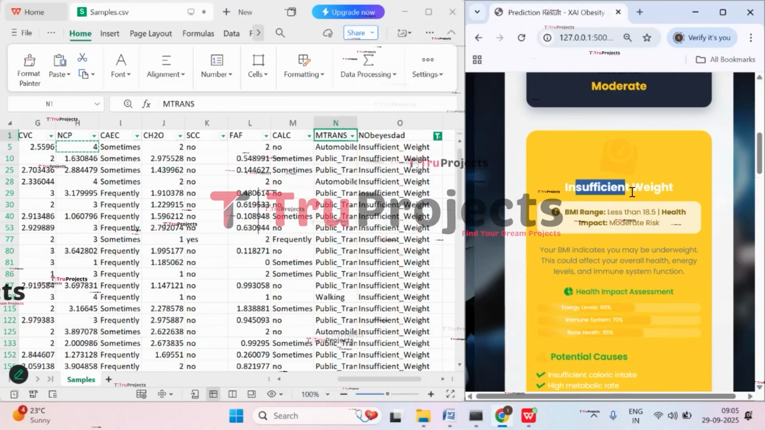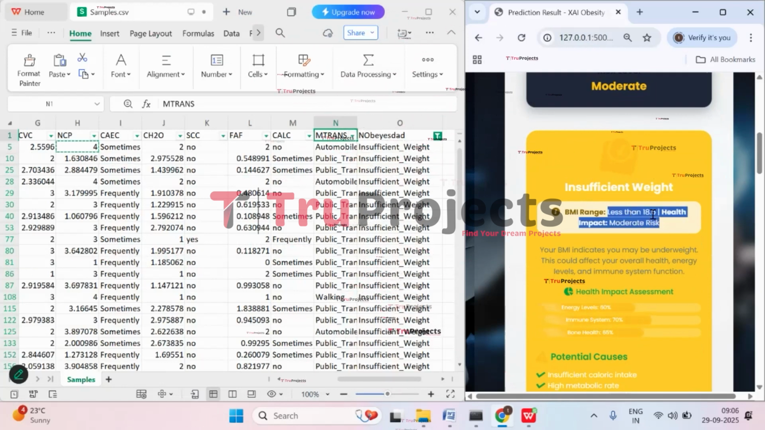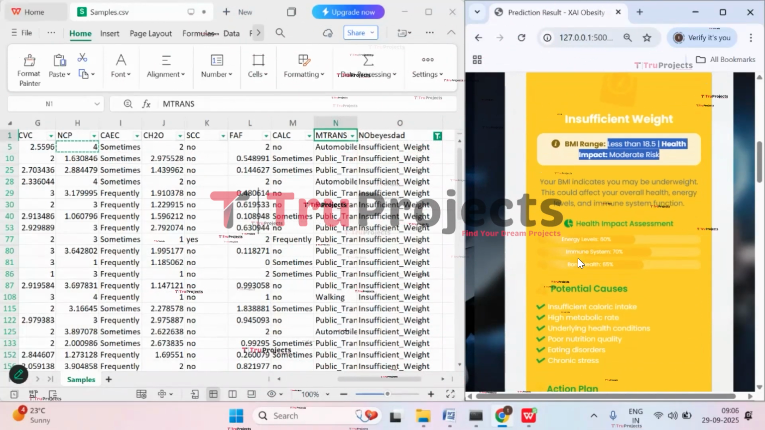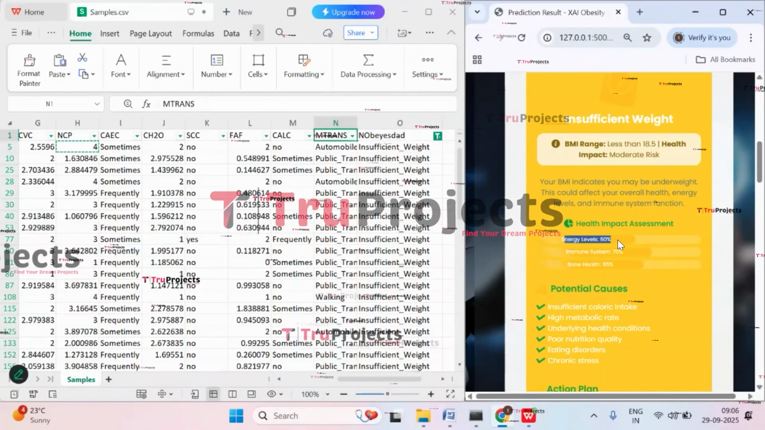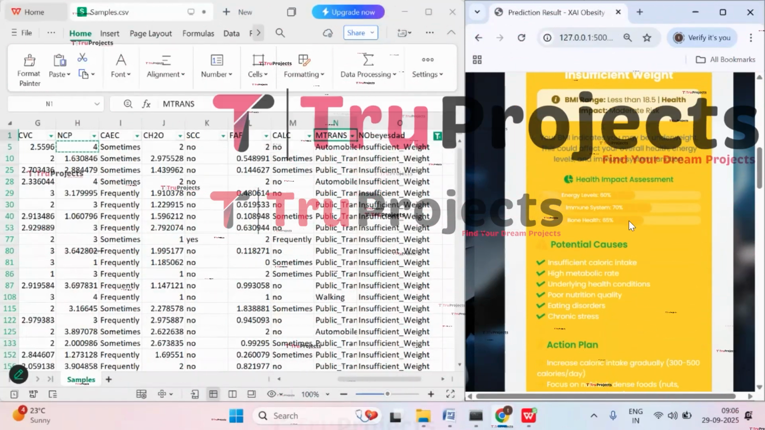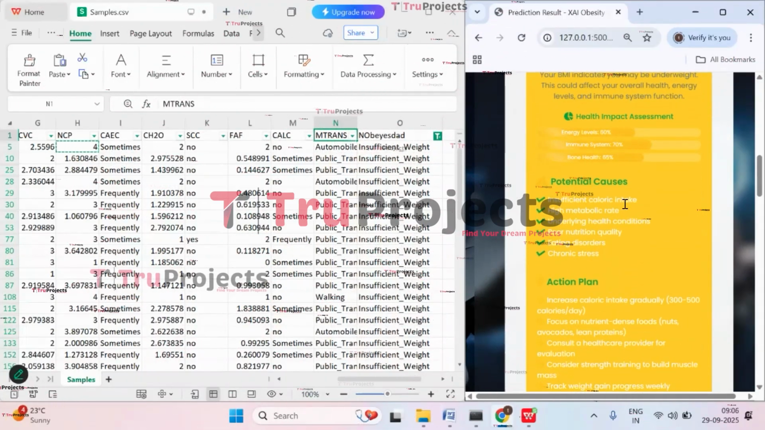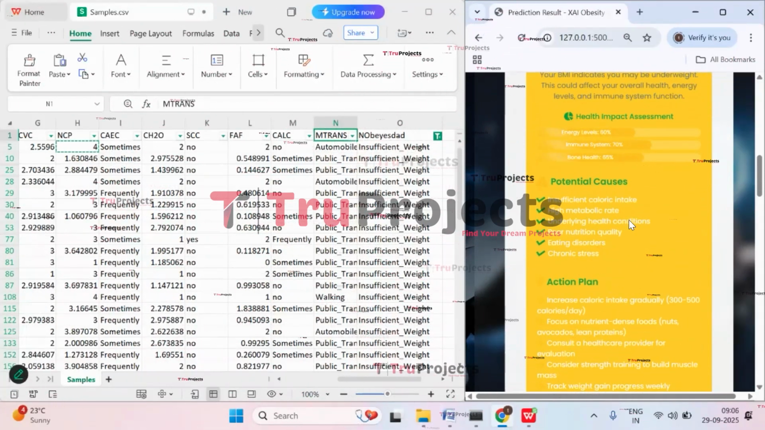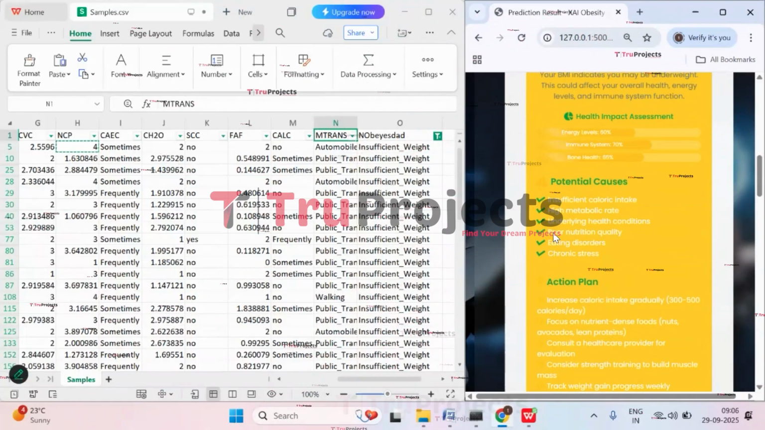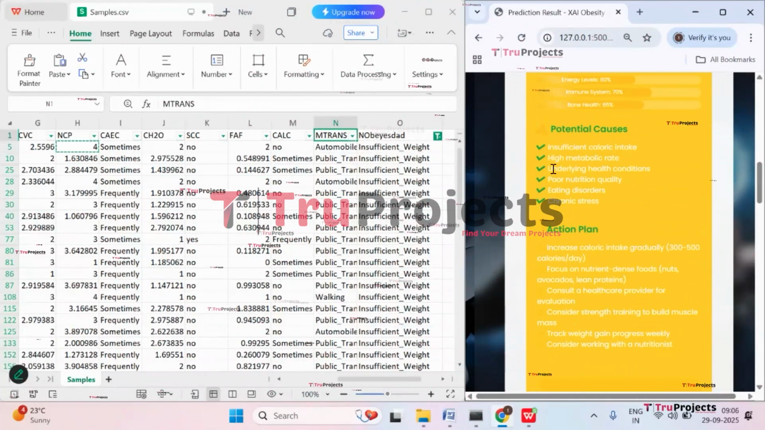And it is predicting it as insufficient weight. So here body mass range is less than 18.5. Health impact is moderate risk. And here we have health assessment where energy levels are 60%, immune system is 70%, and bone health is 65%. And these are the potential causes: insufficient calorie intake, high metabolic rate, underlying health conditions, poor nutrition quality, eating disorders, chronic diseases. So these are the causes.